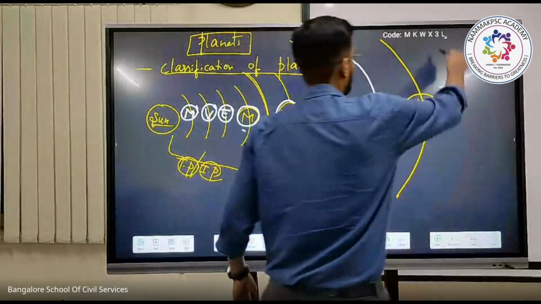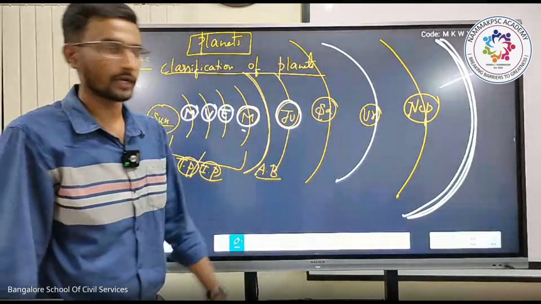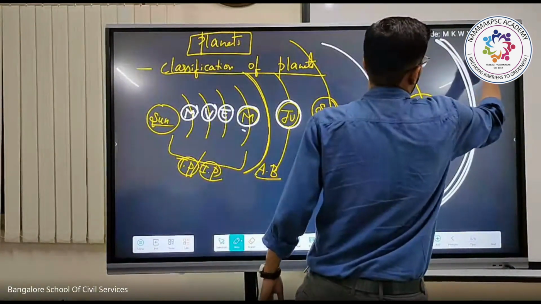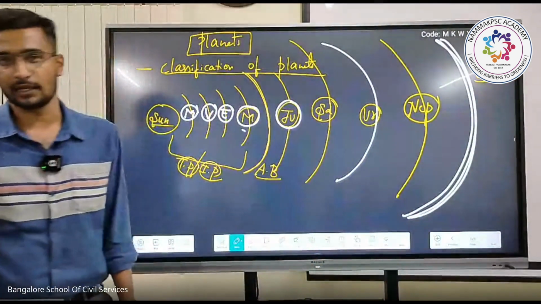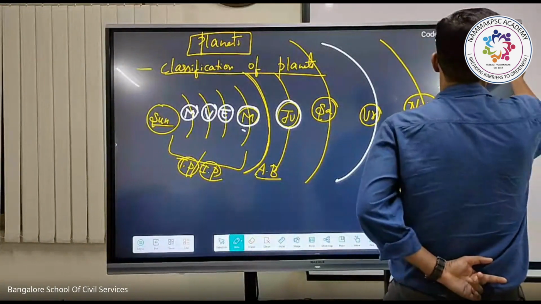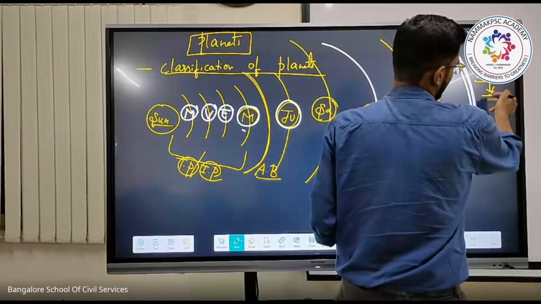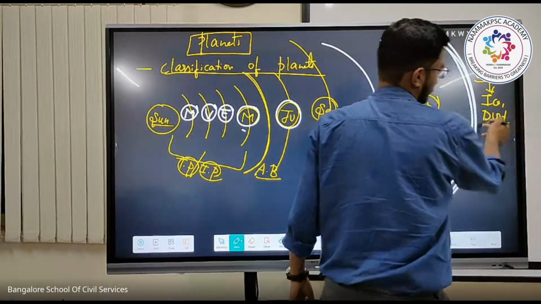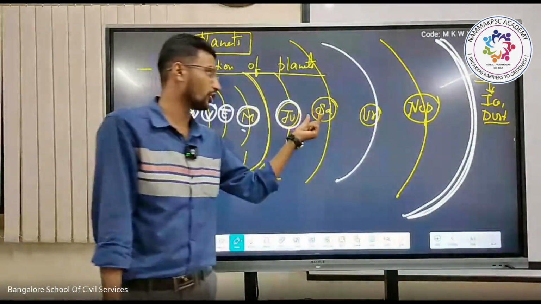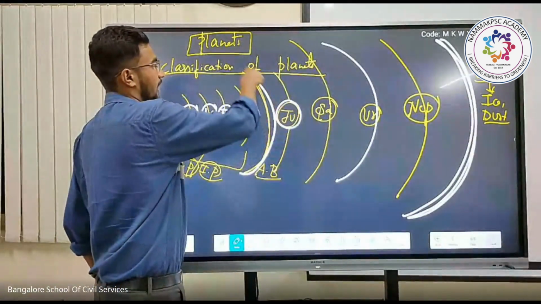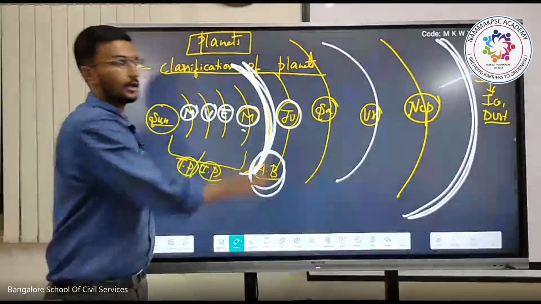After Neptune, we have the most important belt. We call it the Kuiper belt. The Kuiper belt consists of icy materials, dust particles, etc. It is not rocky, whereas asteroid belts are rocky in nature.